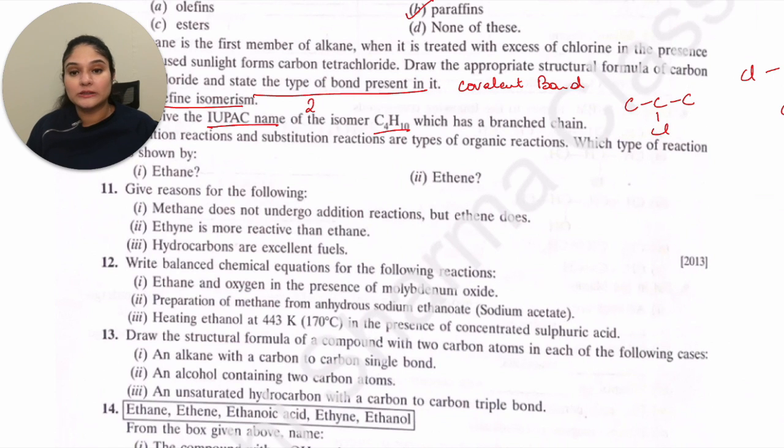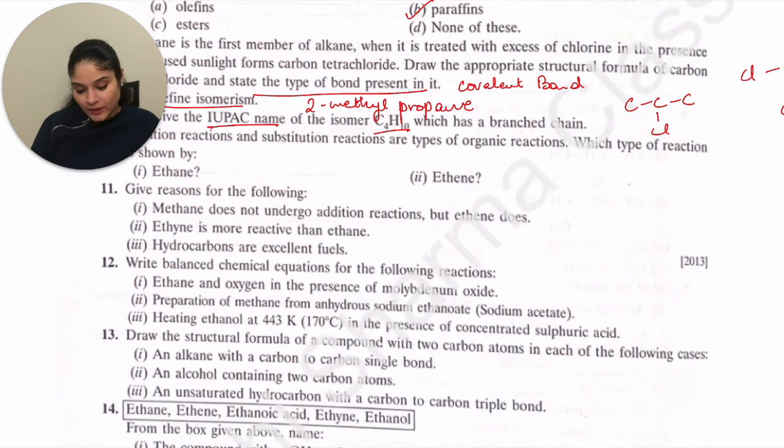You can also make the structure for this, because in this question, give the IUPAC name of the isomer of C4H10. Yeah, you can draw the structure also in this one, just to enhance the value of your answer. So make the structure and also write the name of it. So that is 2-methyl